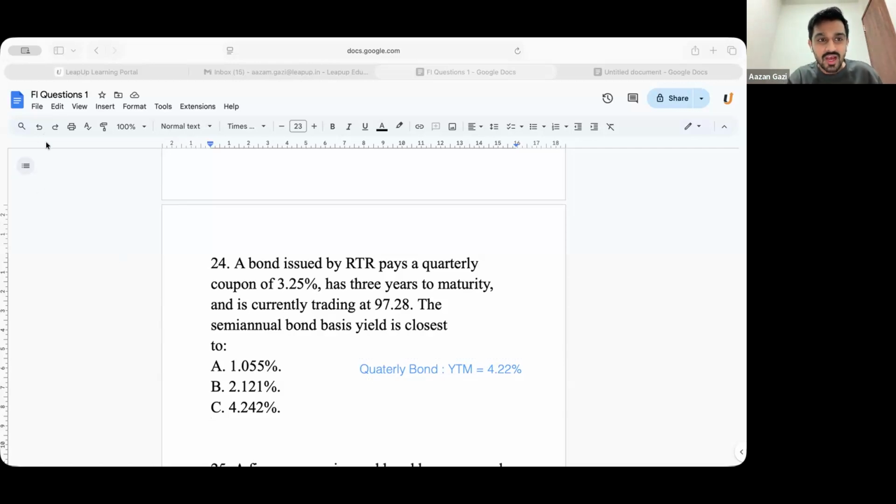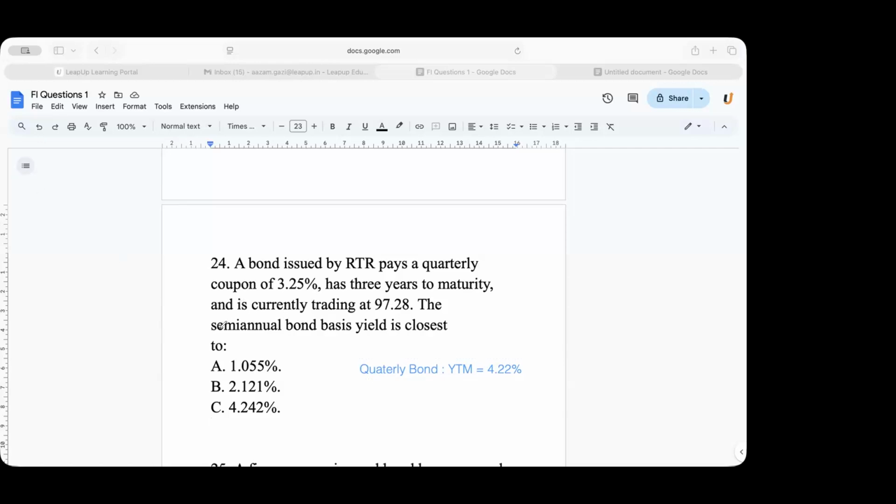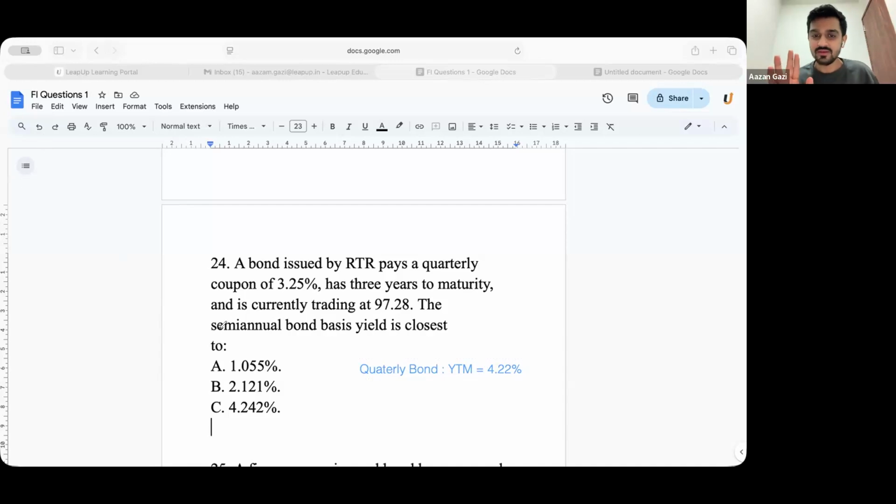If the YTM is 4.22, the effective yield will be more than that. First and foremost, I will tell you the question. There is a quarterly bond with a YTM of 4.22.